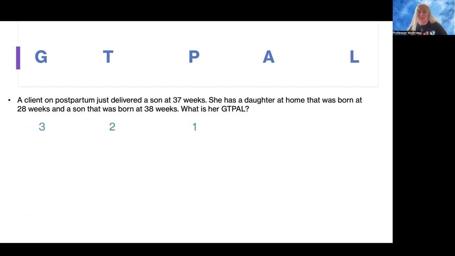And now has she had any abortions? She has not. So her A is 0. And then for living children, she has the son she just delivered, the daughter at home, and the other son that was born previously. So she has 3 living children. And that is her GTPAL.